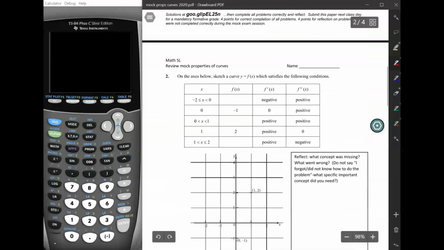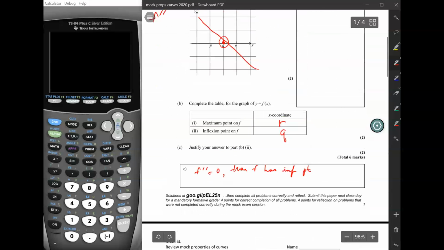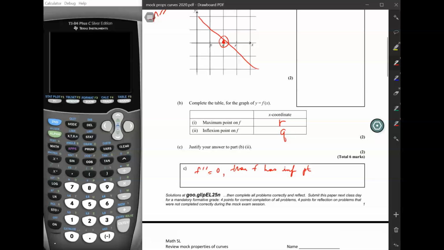Next page. Oh, there is one weird case where even if you have a second derivative of 0, you might not have an inflection point. Remember, an inflection point on a sign diagram for the second derivative would have a 0 here, and then it would be positive here and negative here in terms of concavity. There are some weird graphs where you have positive concavity on both sides and then 0 in the middle, or negative concavity on both sides and then 0 here.